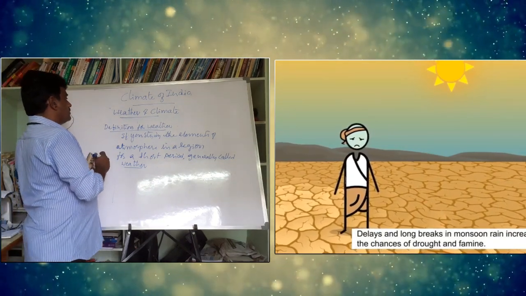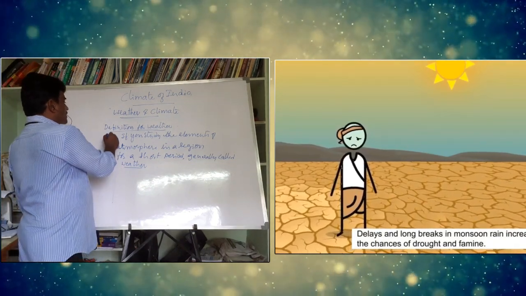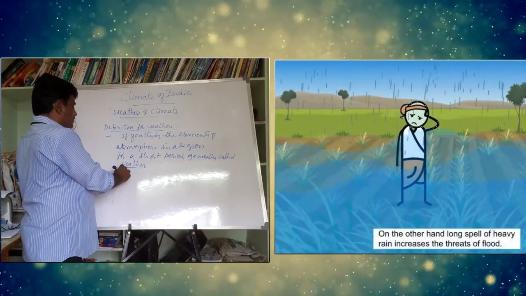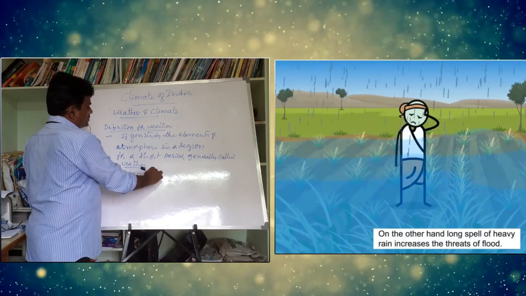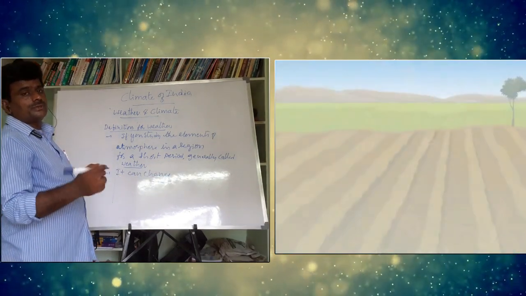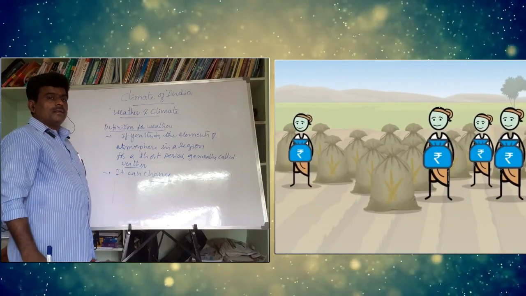This is called weather. So the weather of a region can change frequently. Fluctuations are generally seen in weather.